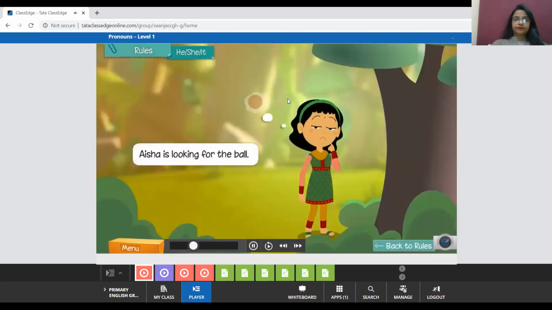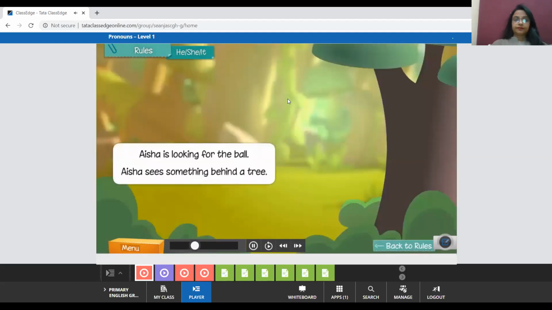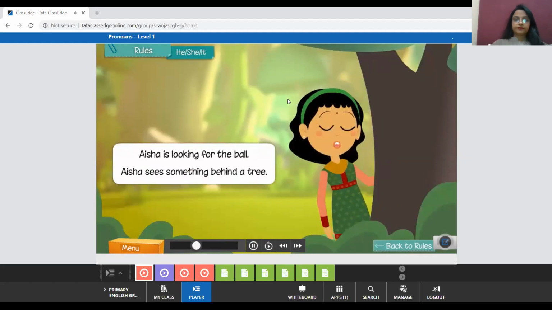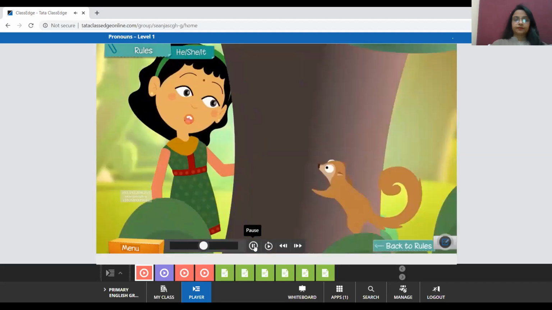Aisha is looking for the ball. Aisha sees something behind a tree. Here you can use the pronoun she in place of Aisha. She is a pronoun that is used for a girl or a woman. Aisha does not find the ball. She sees something else.